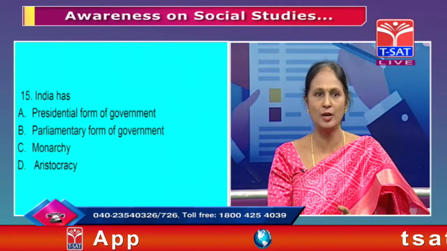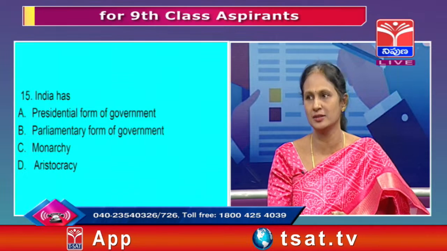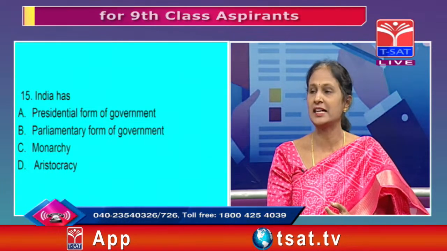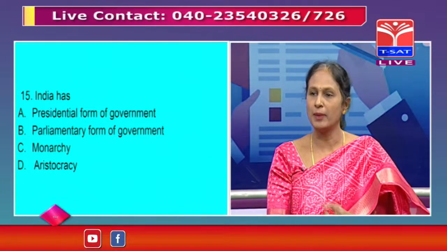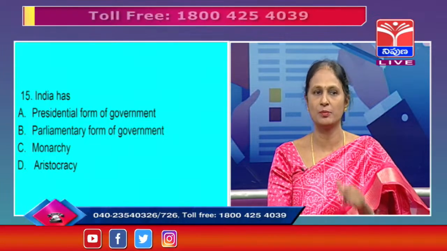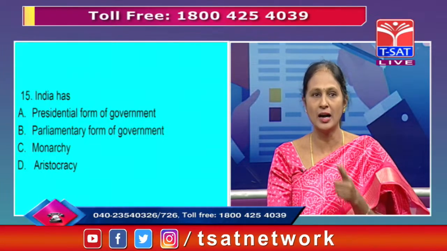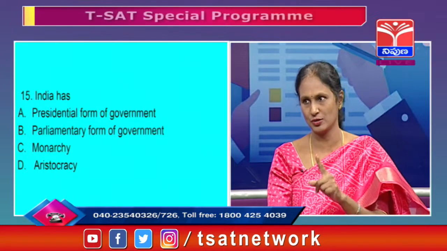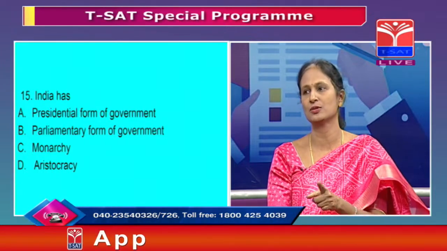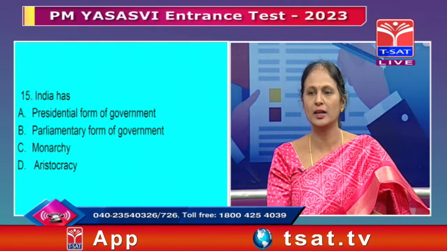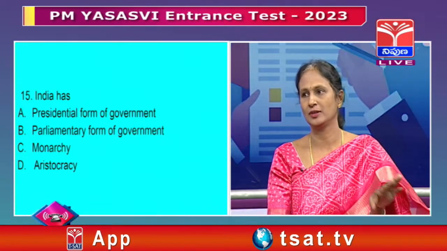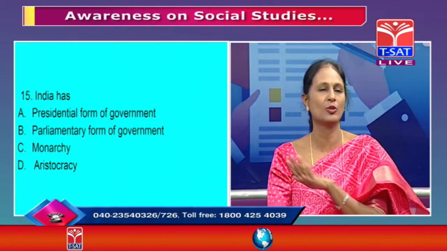The executive implements the laws made by the legislature. The judiciary interprets the laws made by the legislature and executed by the executive, whether they are in accordance with the constitution or not. If they are not in accordance with the constitution, the rule of law, then the judiciary will strike them down. Such laws become null and void and will not be implemented.